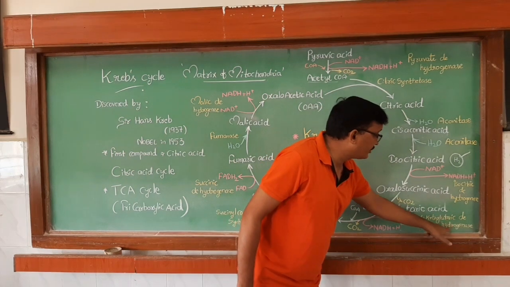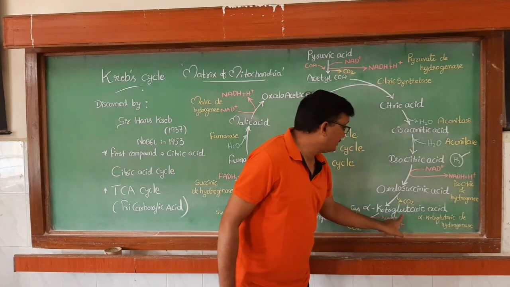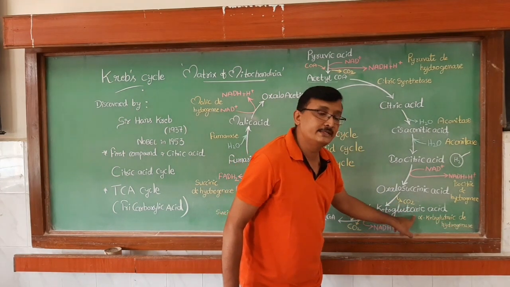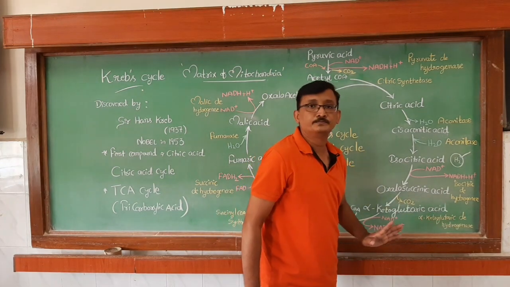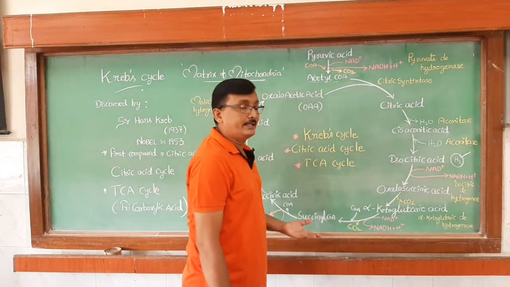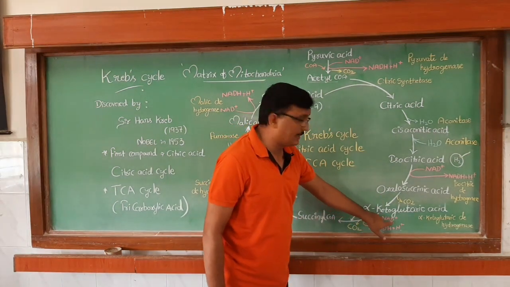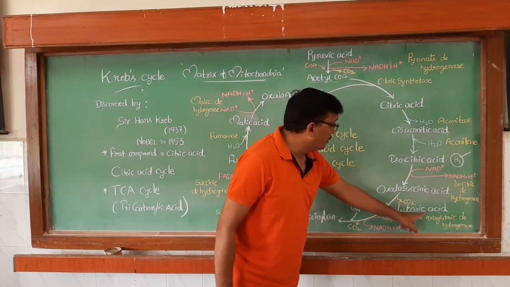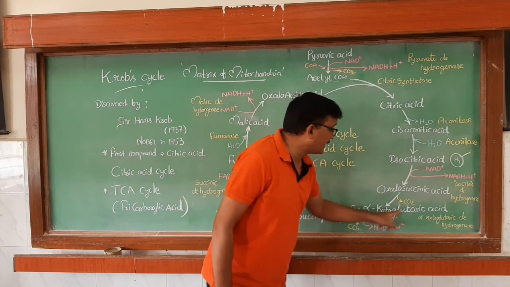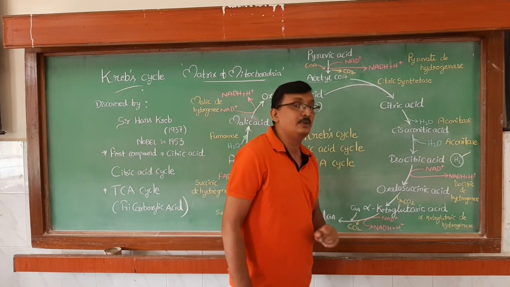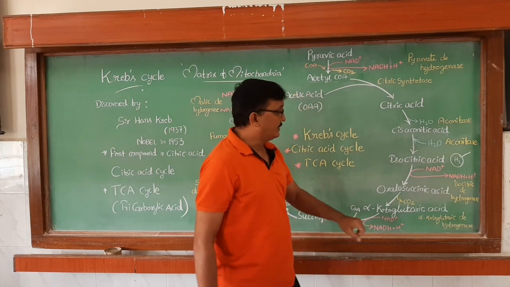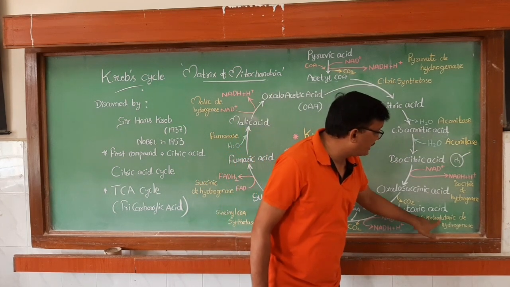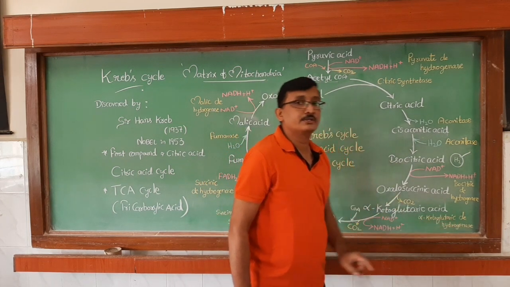See, dehydrogenase, that means here from alpha ketoglutaric acid one H2 is going to be removed. Who is going to take that H2? Nothing but NAD plus. NAD plus receives the H2 released by alpha ketoglutaric acid and converts into NADH plus H plus. That's why the name of the enzyme is alpha ketoglutaric dehydrogenase.